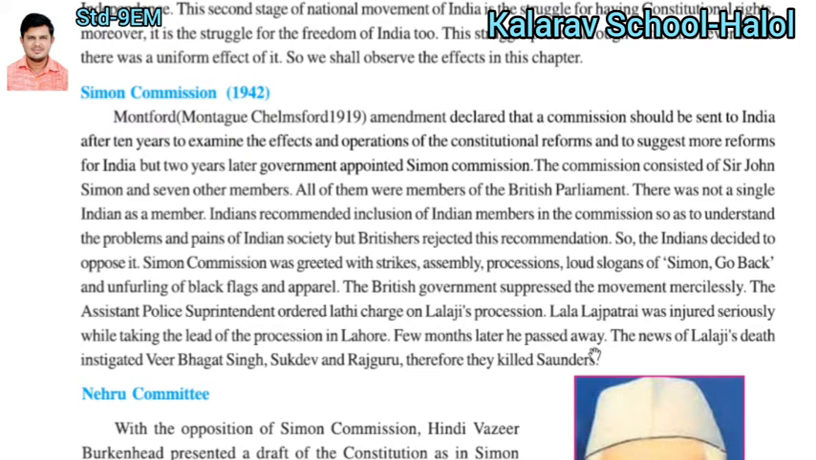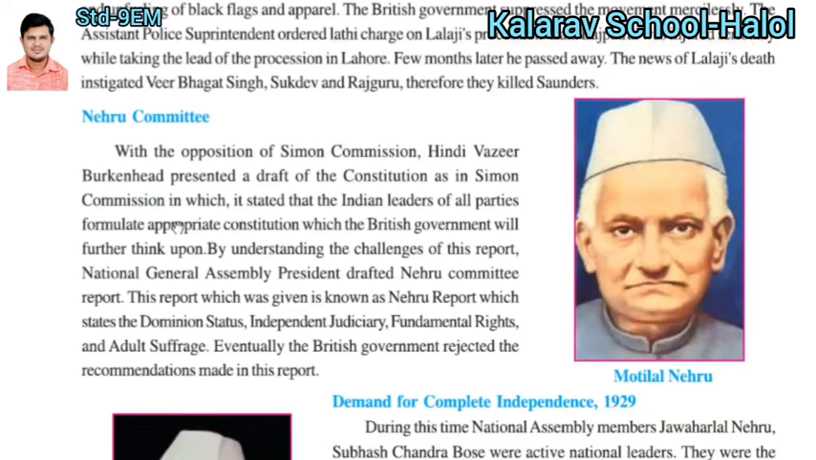A few months later he passed away. The news of Lalaji's death instigated Veer Bhagat Singh, Sukhdev and Rajguru. These three became very angry after hearing of the cruel activity of the British East India Company's officer, so they killed the police superintendent.